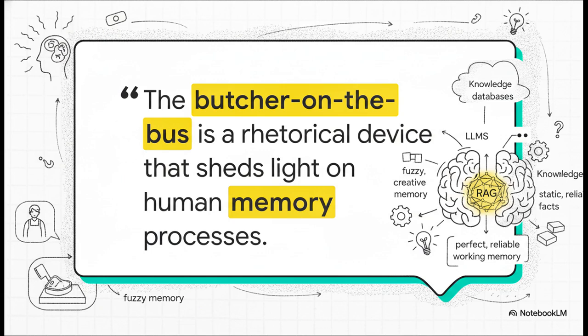Think of human memory kind of like the classic butcher on the bus analogy. You see someone on a bus, and your fuzzy, flexible memory recognizes their face, but you just can't place them. It takes a moment before your specific, discrete memory kicks in and says, "Aha, that's the local butcher." Large language models are just like that fuzzy, creative memory. Knowledge databases are the static, reliable facts. By combining them using RAG, we create a perfect, highly reliable working memory.